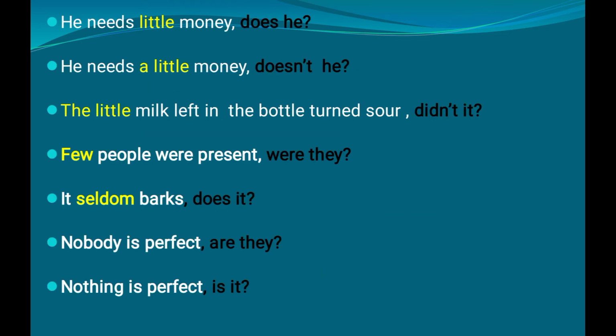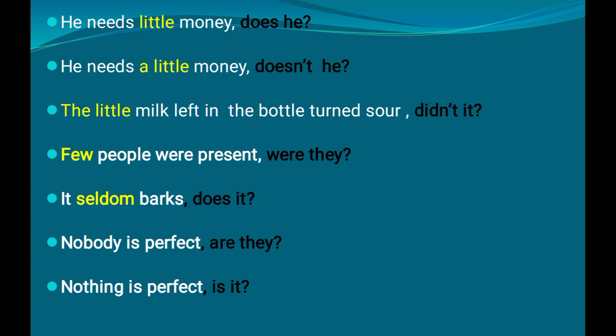He needs little money. When it is given like this, little indicates a negative word. It is a negative word, negligible. It indicates a negligible amount. So little can be treated as a negative word. So the sentence is a negative sentence. He needs little money. So we have to create a positive tag.